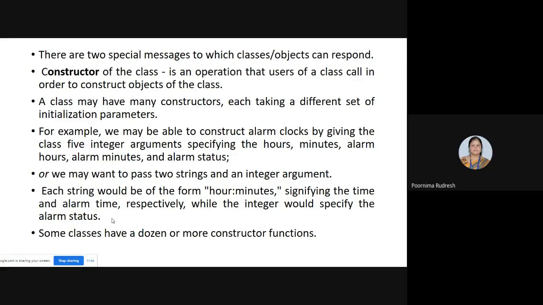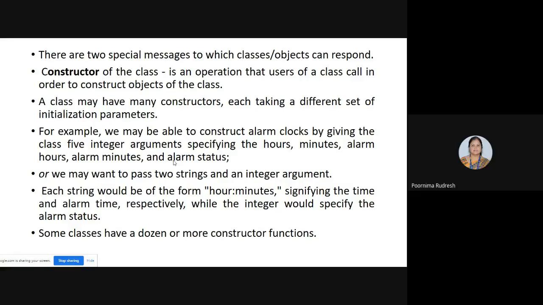But here we are specifying it as an integer value. Then can we say binary? Yes, 0 or 1. Yes, binary 0 and 1 we have to give, because we defined it as an integer value. If it is a string, then we can set it as on or off. Clear now? Clear, Pranati? Yeah.